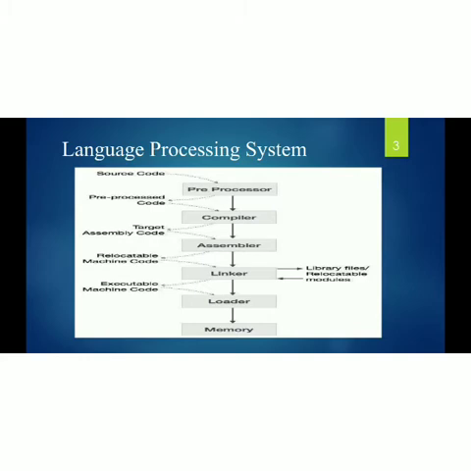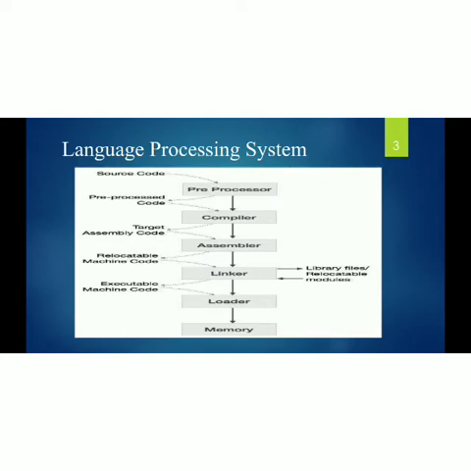How the language processing system works, we understand with the help of this picture. First, the source program is fed into the preprocessor. The preprocessor takes the source program. The output of the preprocessor is pre-processed code, which is fed into the compiler. The compiler produces target assembly code. This assembly code is fed into the assembler. The assembler produces relocatable machine code.